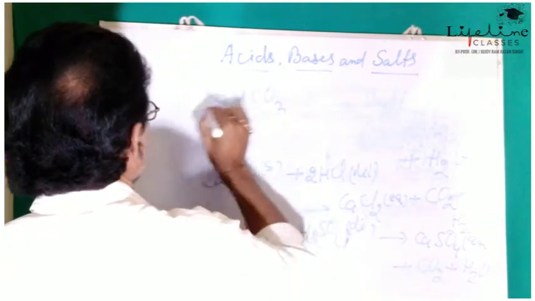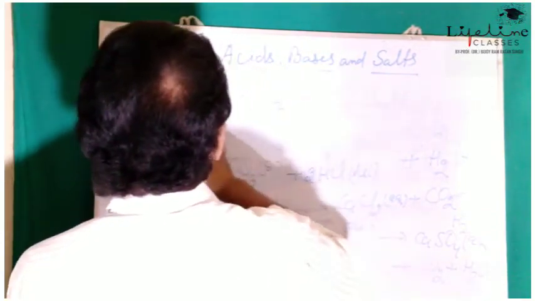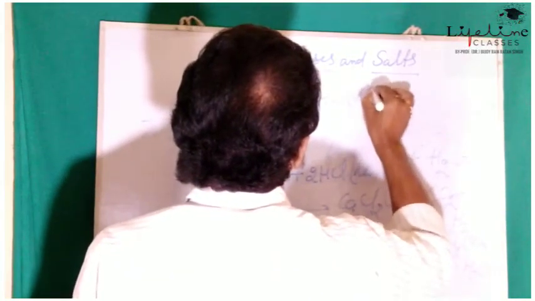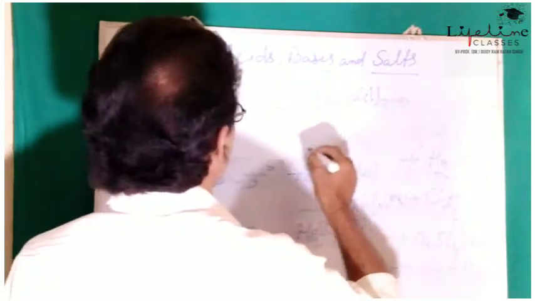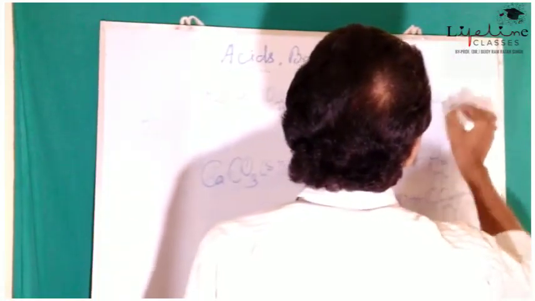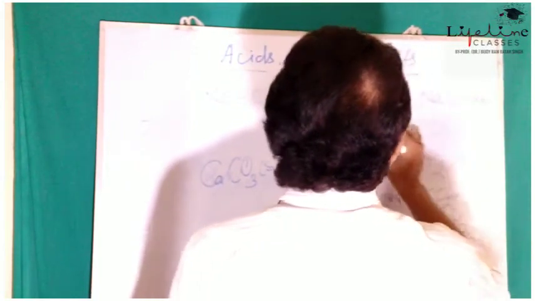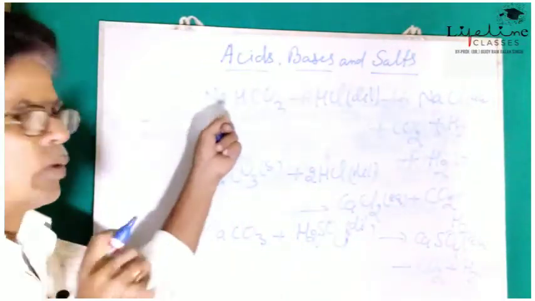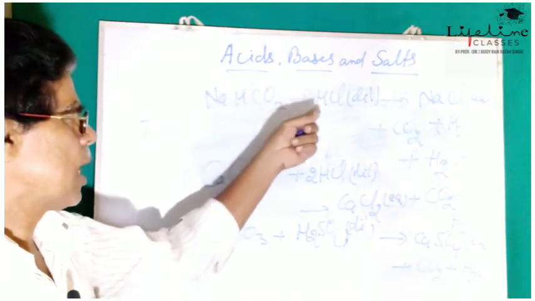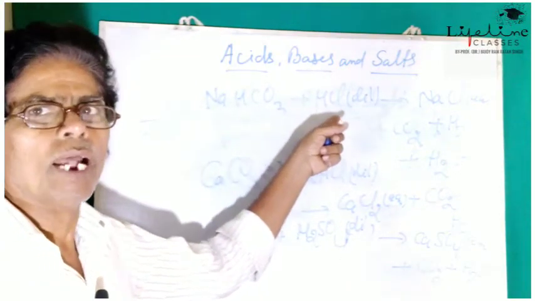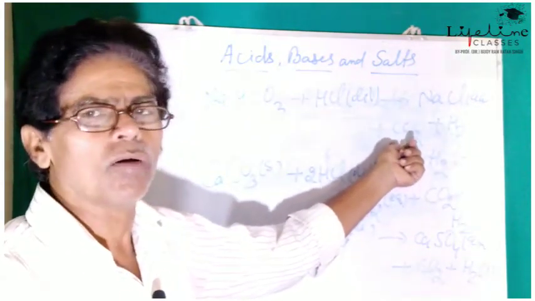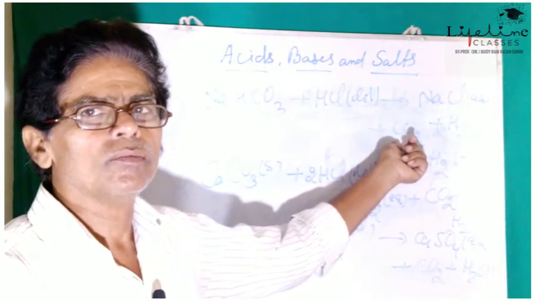NaHCO3 plus dilute HCl. What happens? NaCl aqueous plus CO2 plus H2O. It means that when sodium bicarbonate, or sodium hydrogen carbonate, is treated with dilute hydrochloric acid, sodium chloride is formed along with the evolution of carbon dioxide gas.